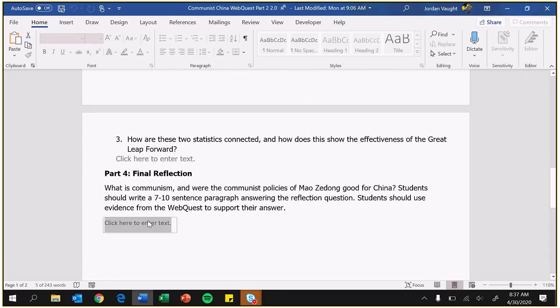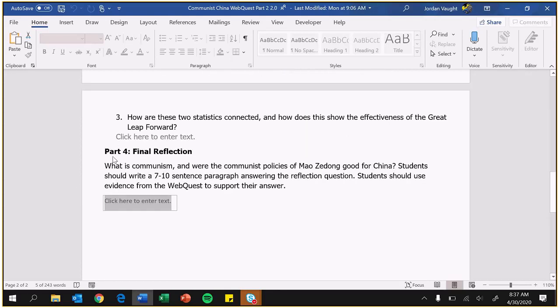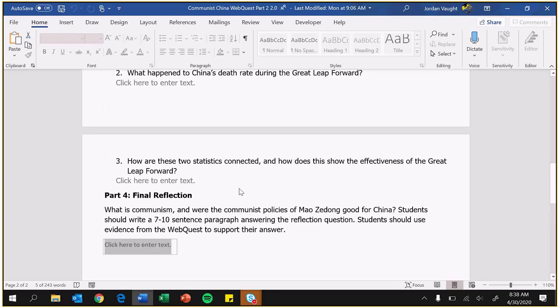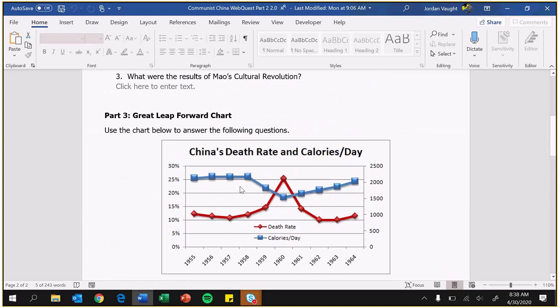And then the last one, okay, this one, it seems long because I'm asking for 7 to 10 sentences in a paragraph form, but it's really not that long if you think about this. First one is, what is communism? Okay, and what are some of the policies? So the first one is, what is communism? So your first sentence, just write, what is communism? Okay, use the definitions in our bell work to help you out there. So that's one sentence. The next 2 sentences, or next sentence, maybe next 2, is tell me what are 2 policies Mao did. Trying to give you a hint here.